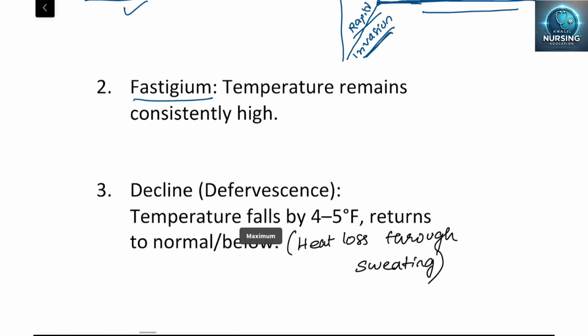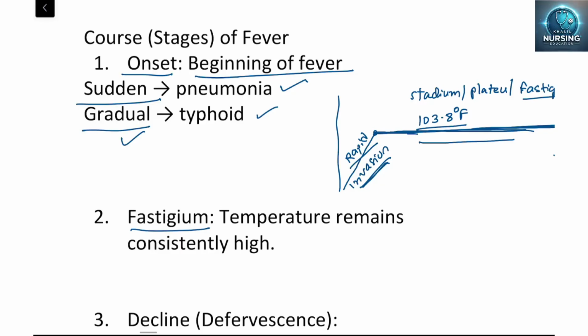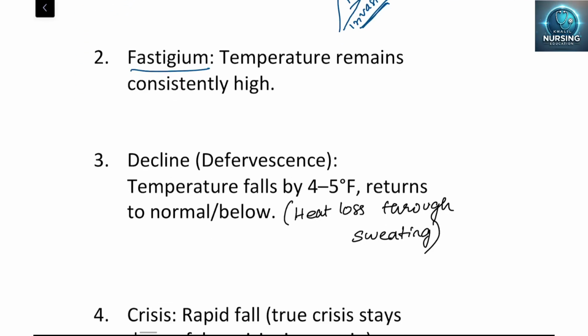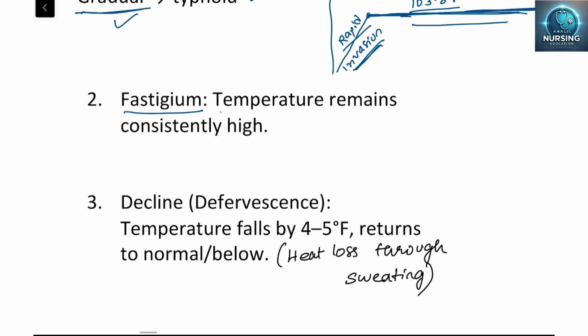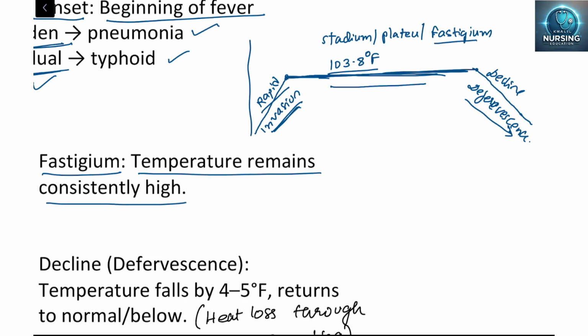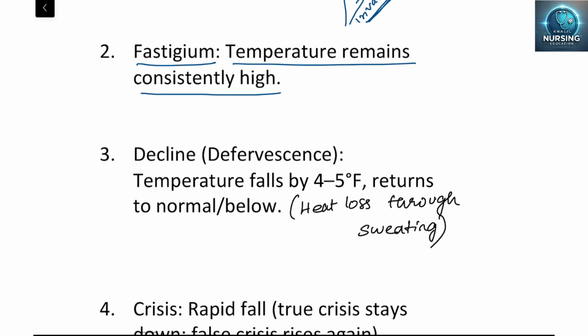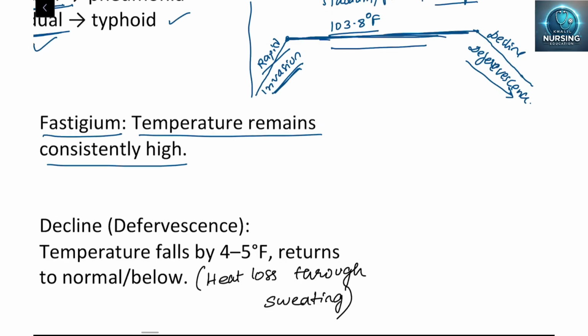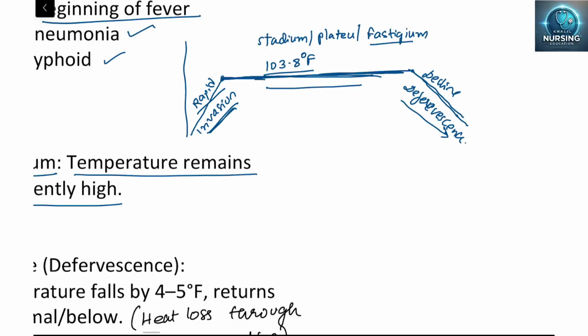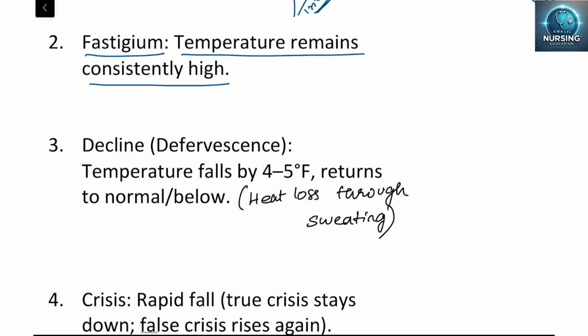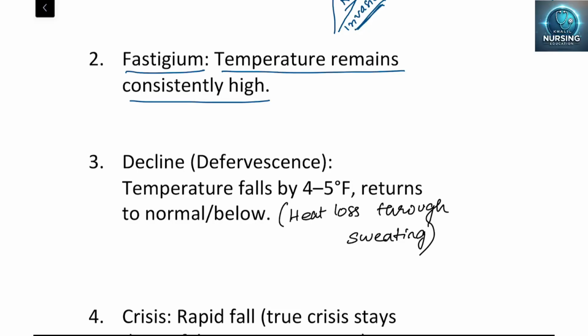First we saw the onset, which may be sudden or gradual. We already finished that. Next, fastigium: the temperature remains consistently high, it never comes back to the normal, and never alters even by 0.1 degree Fahrenheit. Next, declining or defervescence, which means there is a decline and the temperature is returning to the normal. So a 4 to 5 degree Fahrenheit variation will come back to the normal. How does it happen?